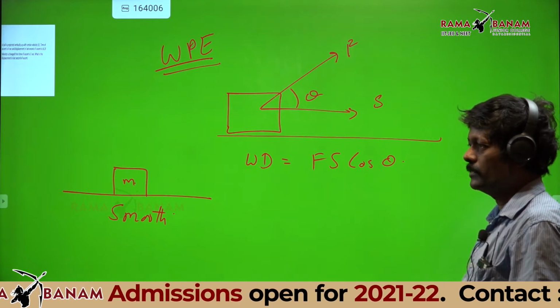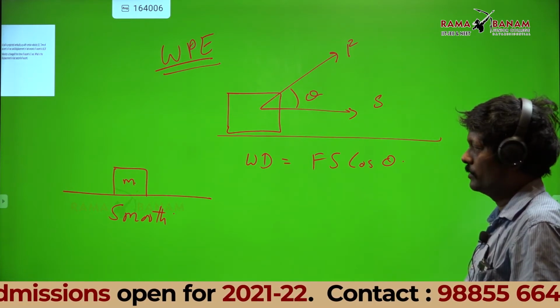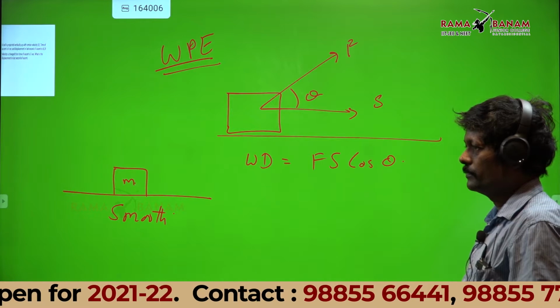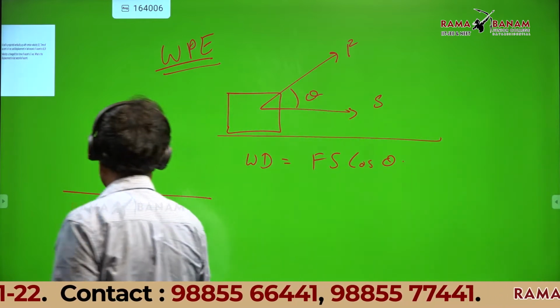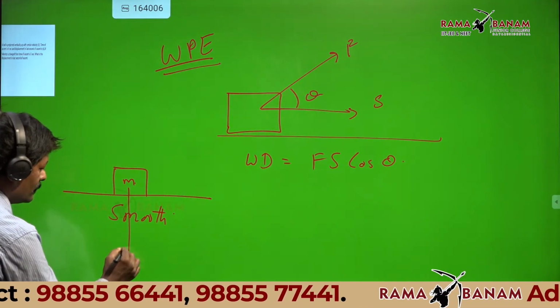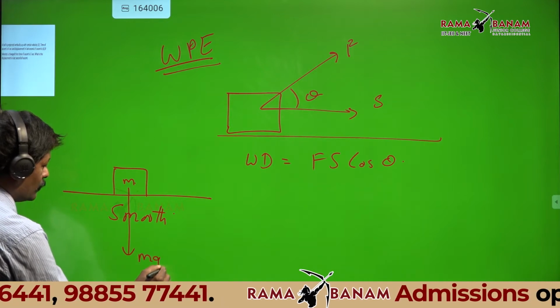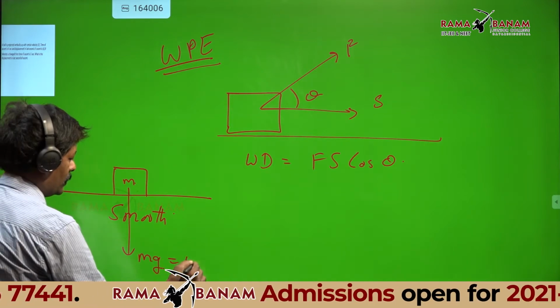What is the force? One is the gravitational force, mg, the weight of the body.